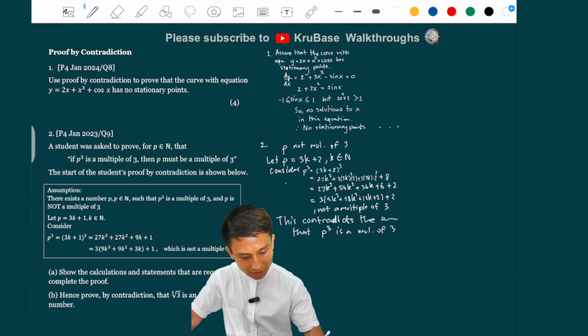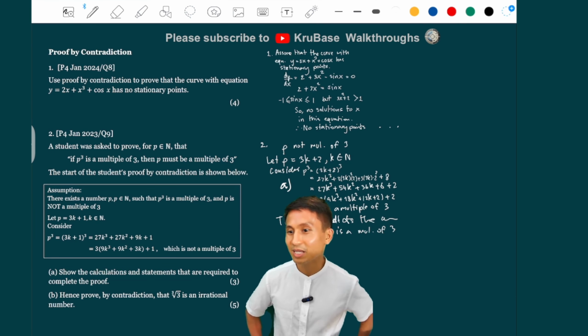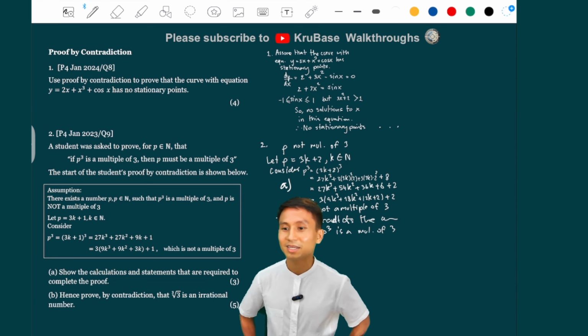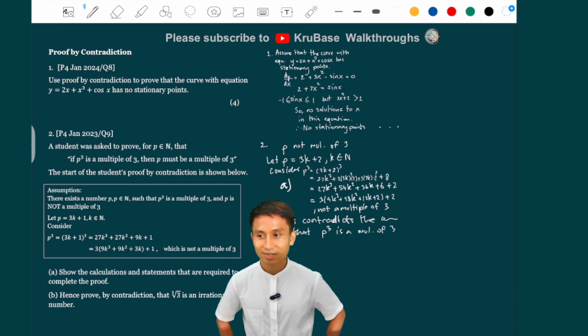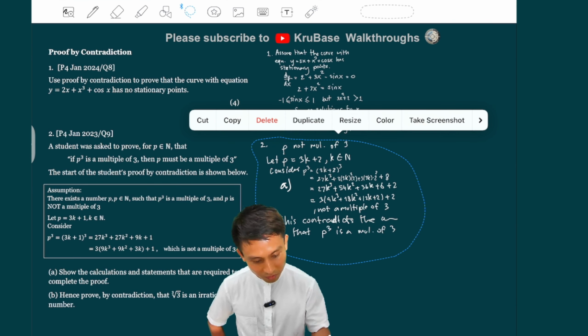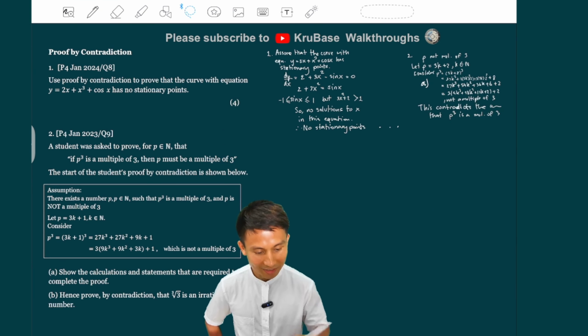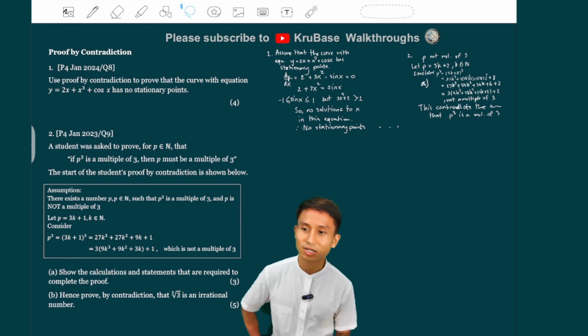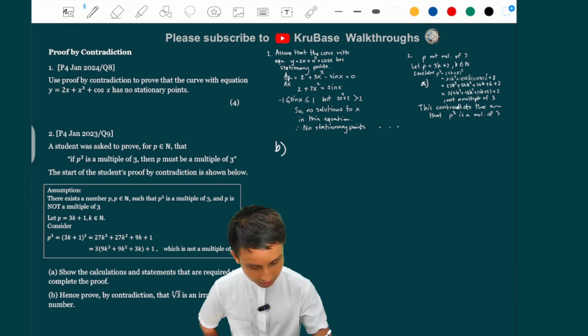We're not done yet because the highlight is actually the next part. Part B, hence proved by contradiction that cube root of 3 is an irrational number. Now I'm going to need more space here. Make sure you learn how to do this, because this is the highlight of the proof by contradiction. So let's do number 2, part B here.